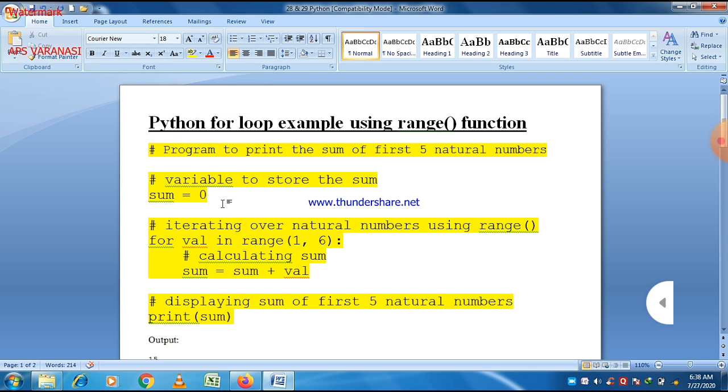So the for loop is very easy to implement. If there is no choice in an examination to define and make a program, then you can easily make a program using the for loop, because it is easy to implement and easy to understand. Just give three values, and the range function is most of the time used in a for loop. Using the range function, it is very easy to implement the concept, and here you can easily see that we are able to print the sum of the first five natural numbers using the range function, because the range function clearly mentions three parameters in it.